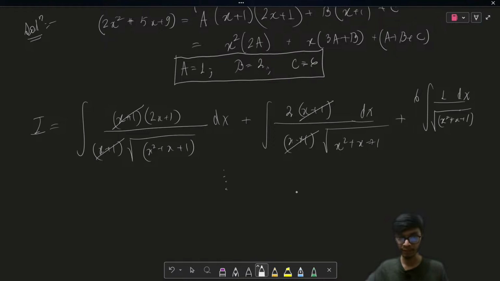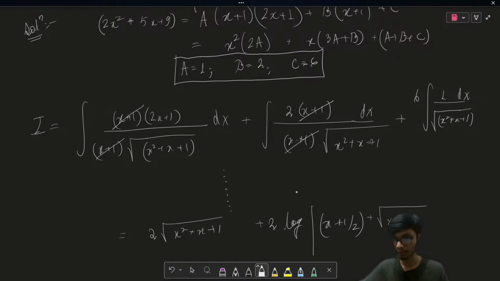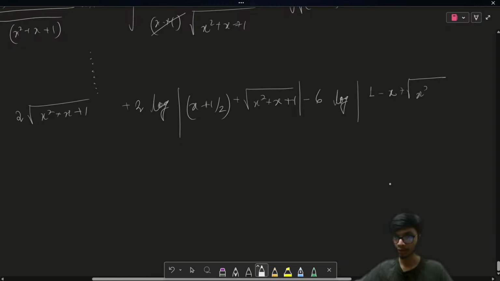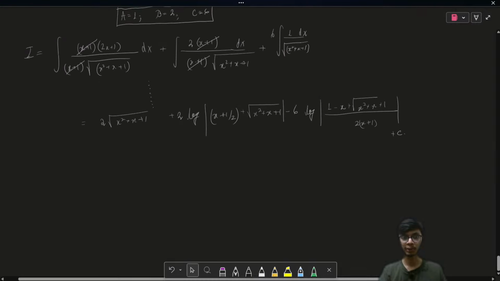Please do these lines of calculation over here, and the final solution will look something like 2 times of square root of x square plus x plus 1, plus 2 times of natural log of mod of (x plus 1 upon 2, plus square root of x square plus x plus 1), and then minus 6 times of natural log of mod of ((1 minus x plus square root of x square plus x plus 1) whole divided by 2 times of (x plus 1)), and plus some constant c. So this is going to be the final solution of this particular question, right?